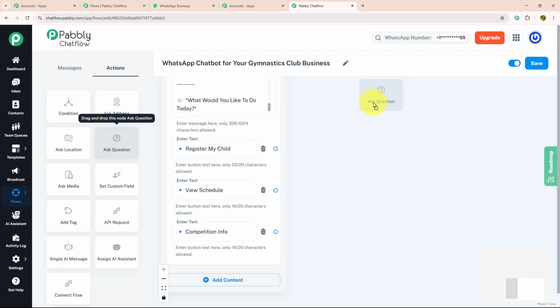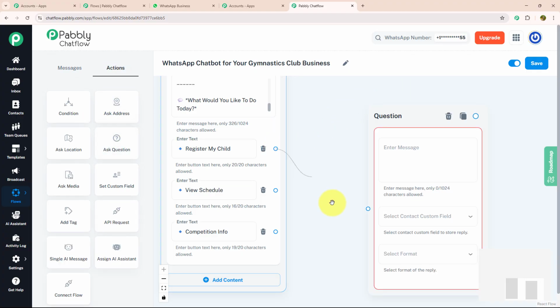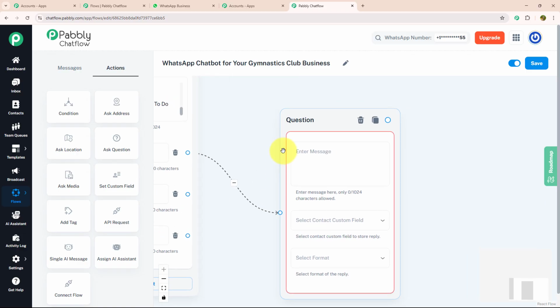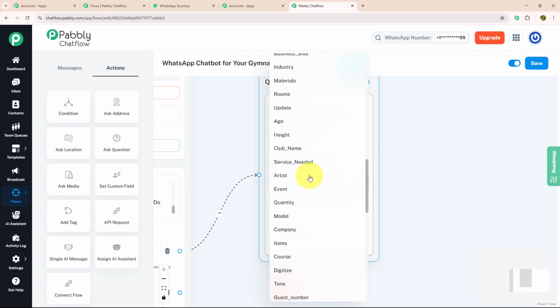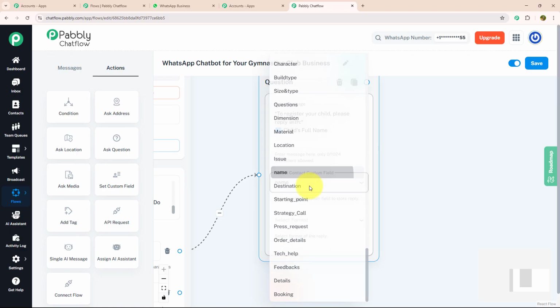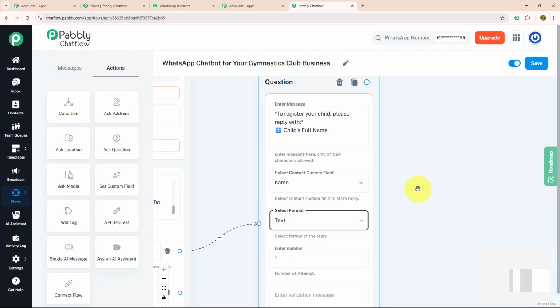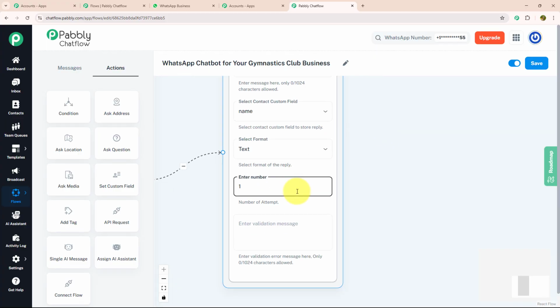For that, I'm going to drag and drop ask question and connect it with my action button. And over here, I'm going to ask my question: To register your child, please reply with the child's full name. I'm going to select my contact custom field as name and my format as text. I'm going to increase the number of attempts for my customer so that they can attempt multiple times.